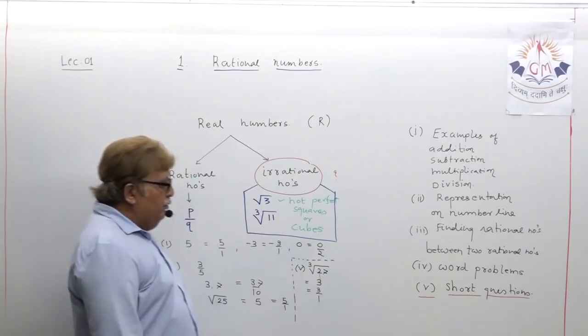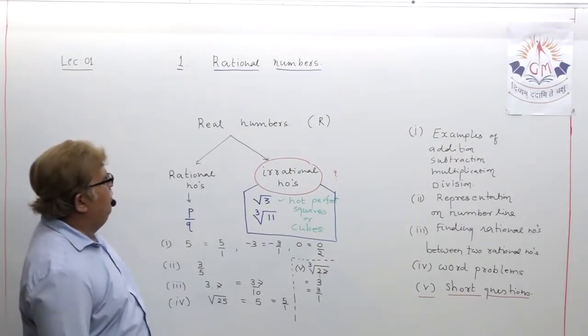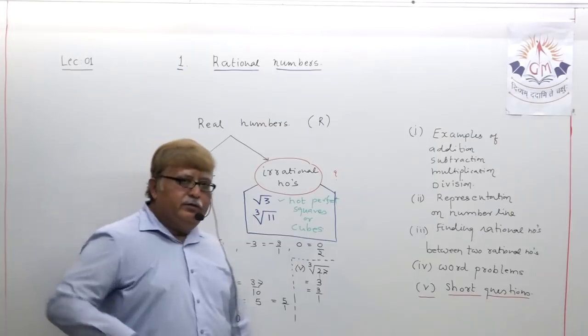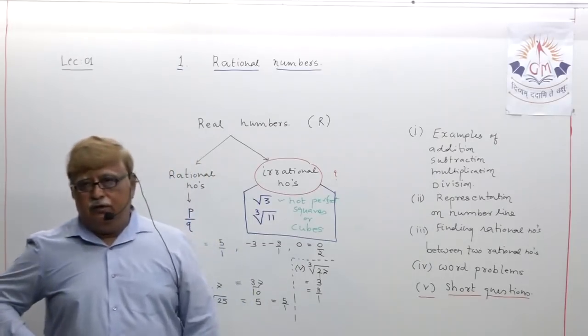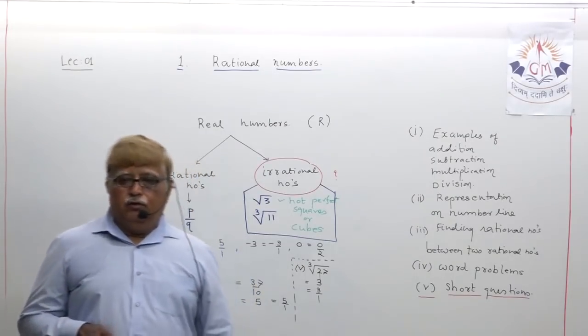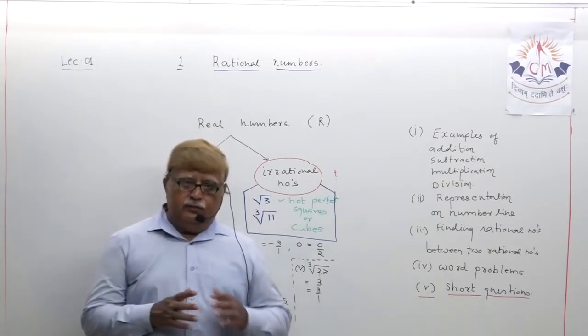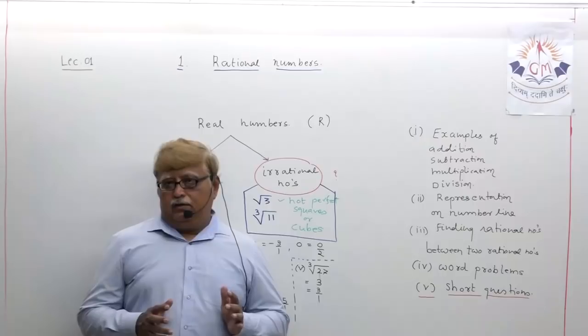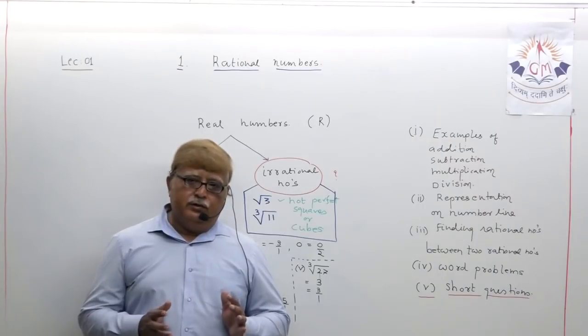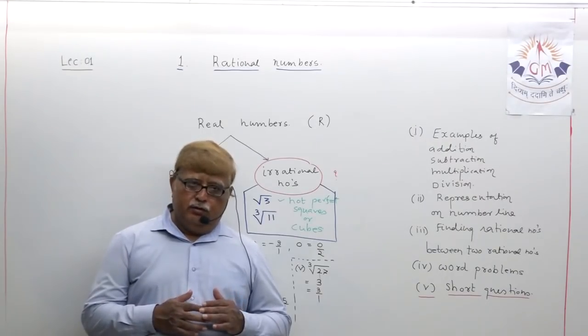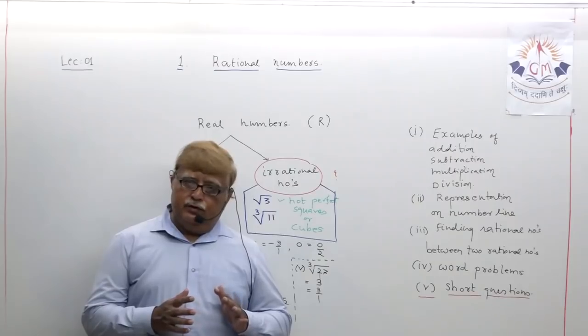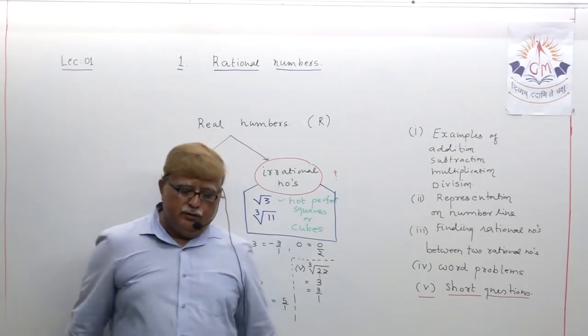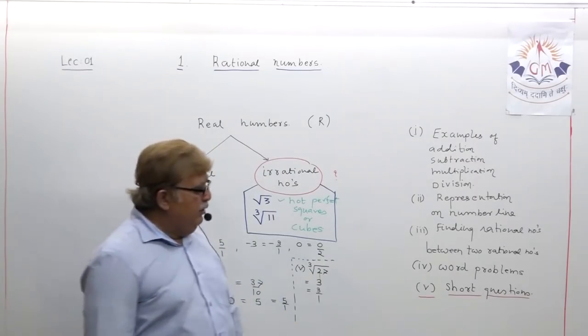So this is the conceptualization of the topic which we are going to study in this chapter. Your mind has to be very clear regarding which are called rational numbers and which are called irrational numbers. Is it clear?